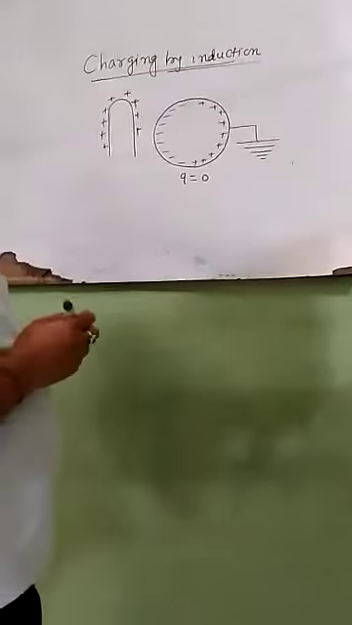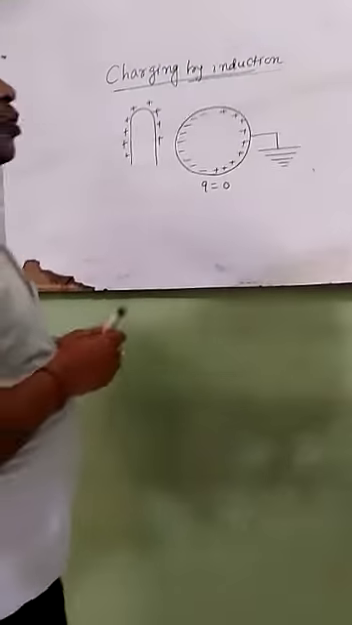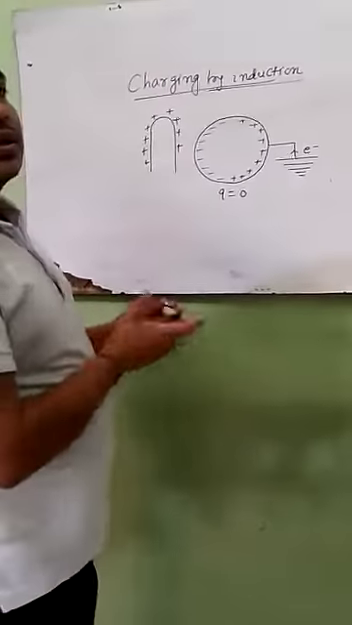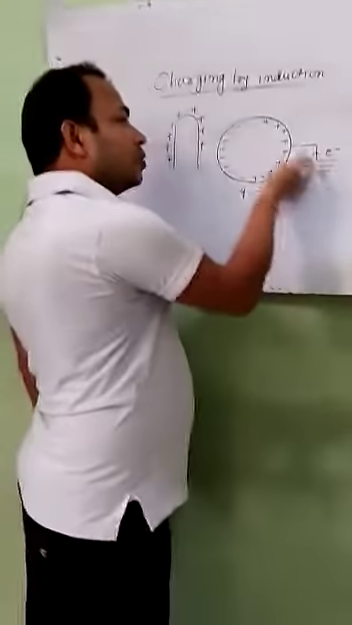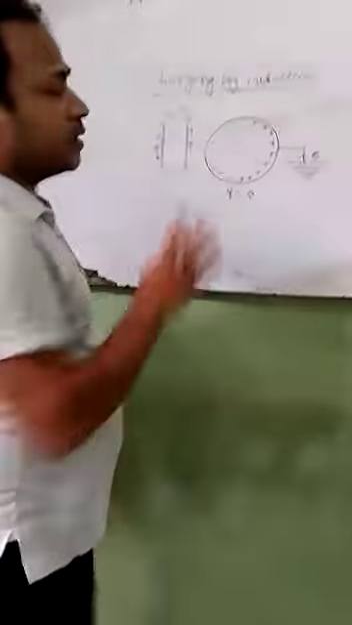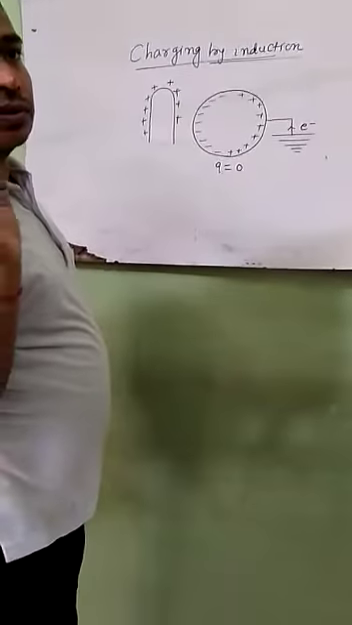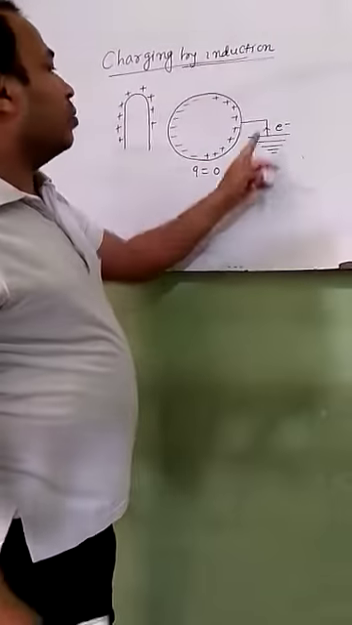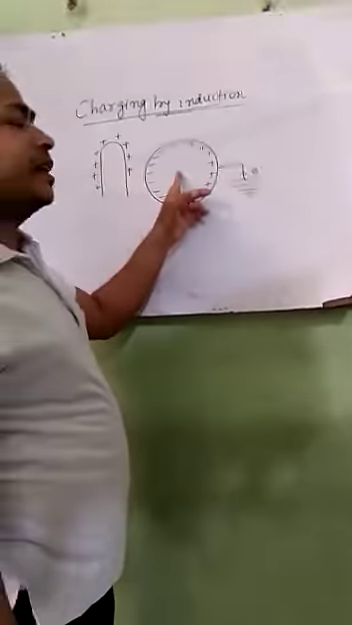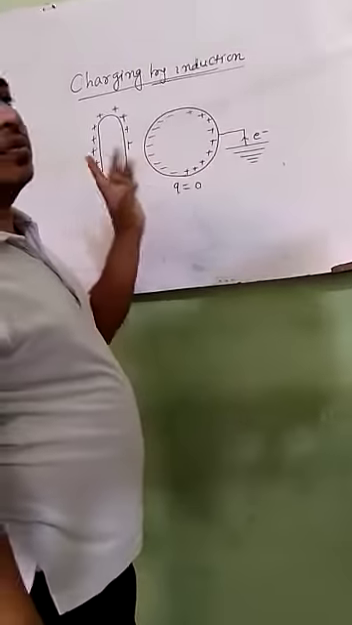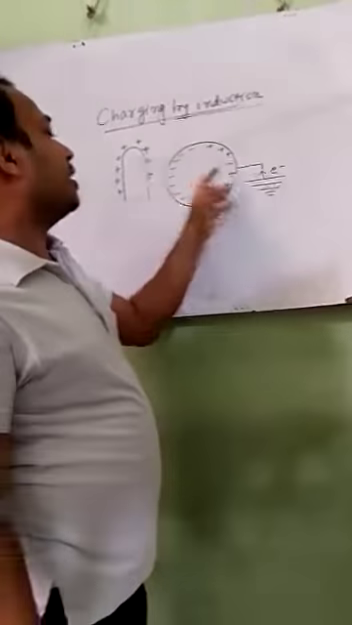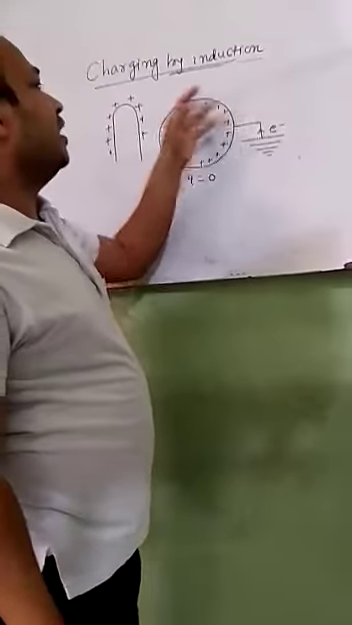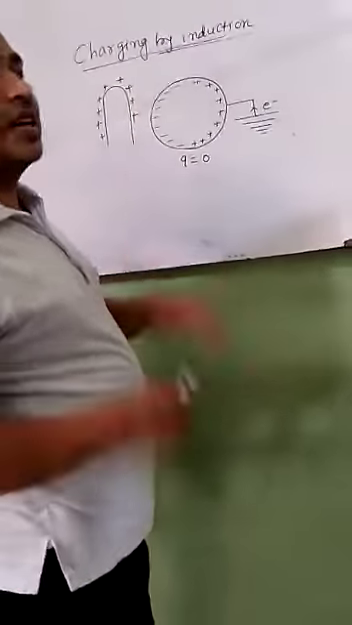When we connect the neutral body to the earth, then due to attraction of the rod, some free electrons move from earth to the conductor. So in the conductor there will be an excess of electrons, because the positive charge is neutralized by these electrons, and after a certain time only negative charge will appear on the conductor.